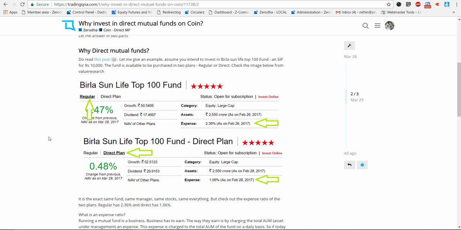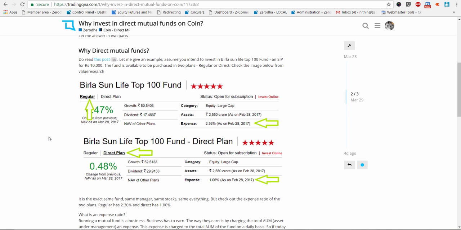What is an expense ratio? Now, mutual fund is a business, right? So they have to make a living out of this. So how do they do this? They charge the AUM a percentage fee as a cost for managing your funds with them, right? So this fund charges 2.36%. So what it means is, assume this fund had an AUM of 1,000 crores for ease of calculation. So 23.6 crores from this would be used every year by Birla Sun Life as an expense.